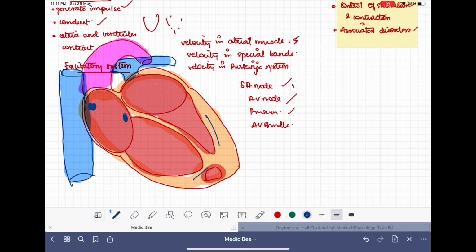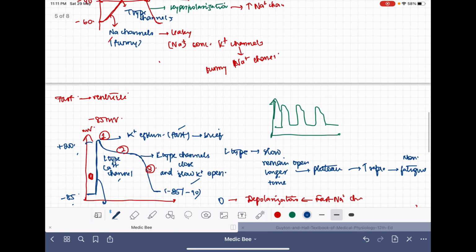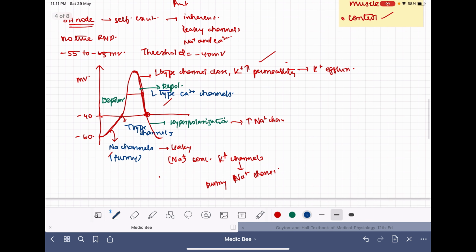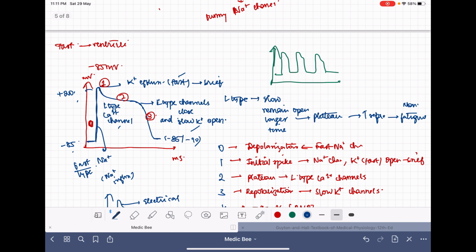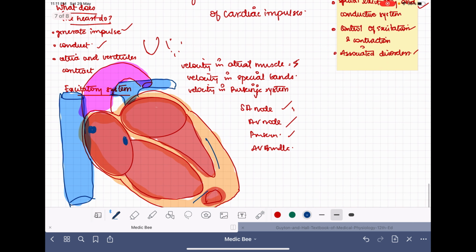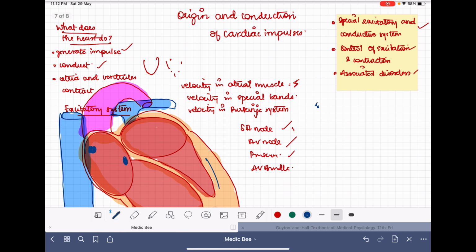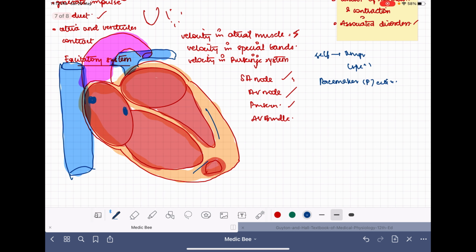In our last video we saw what is the basis for the cardiac impulses, how the impulses are generated, and in this video we will just see how it traverses from one part to another. This ability to self-excite is very unique and very specialized to the cardiac system, and the cells that have this property are called the pacemaker cells, or P cells.